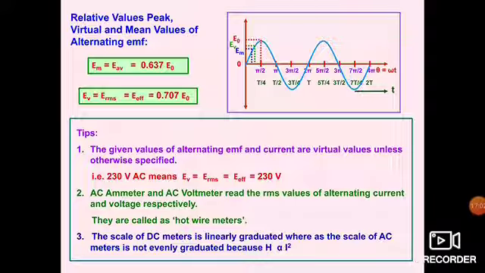The scale of DC meters is linearly graduated, whereas the scale of AC meters is not evenly graduated because H is directly proportional to I squared, because DC doesn't depend upon time.